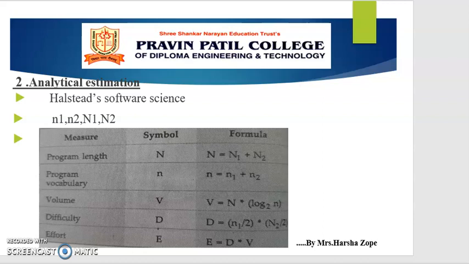The reserved words return, default, continue, break, sizeof are all operators. Brackets, commas, semicolons are operators. Unary and binary operators are considered as operators. In an array, the name and index are considered as operands. All hash directives can be ignored. Comments are not considered. Goto statement is considered as an operator and the label is an operand.